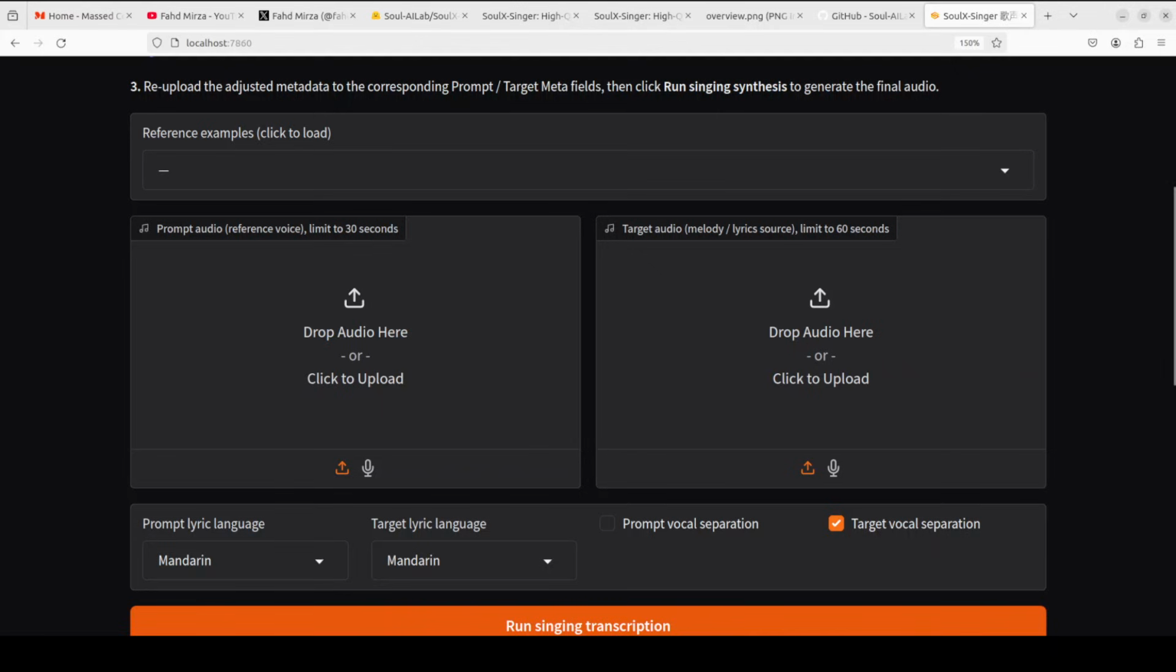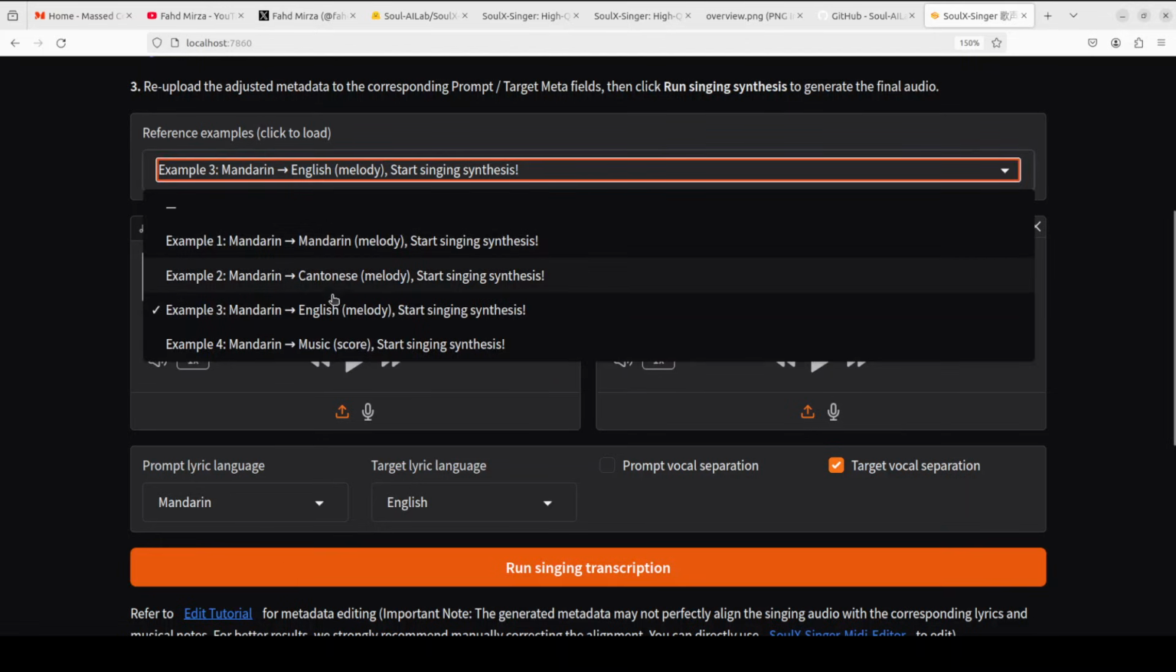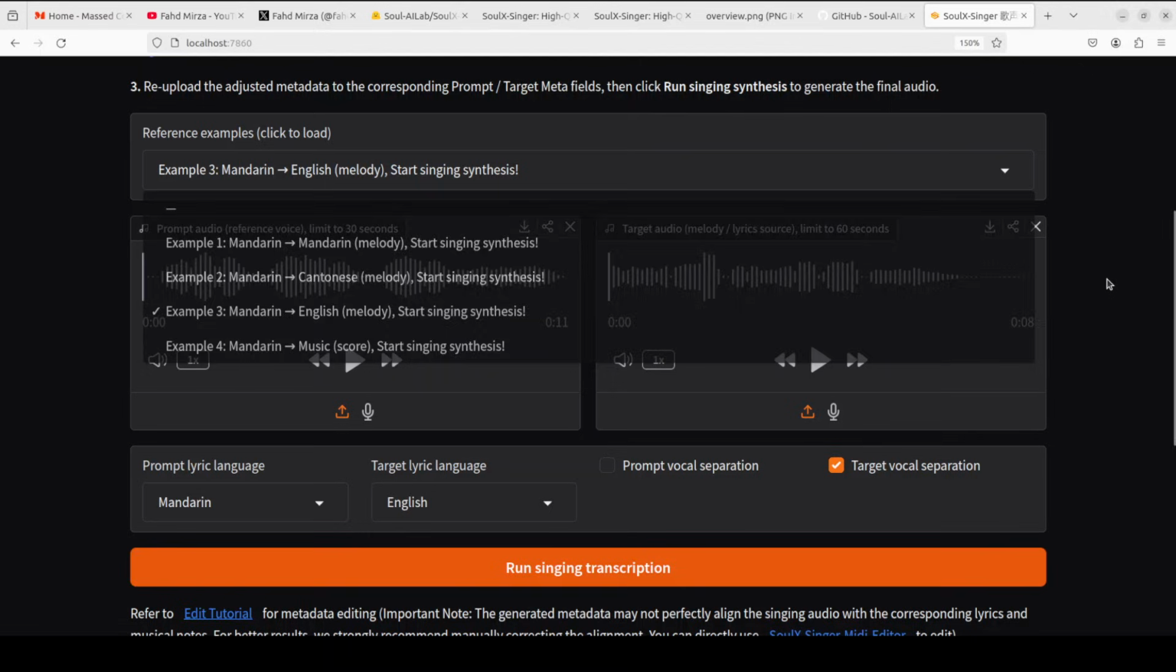So, now let me see if I can get hold of any voice. I won't be able to do a full one because, of course, I can't use the real song here due to the copyright issue. So that is why I have just loaded their example, which primarily even goes from Mandarin to English. If you check out their examples, you can go from Mandarin to Cantonese and Mandarin to music, and then you can just start singing synthesis.